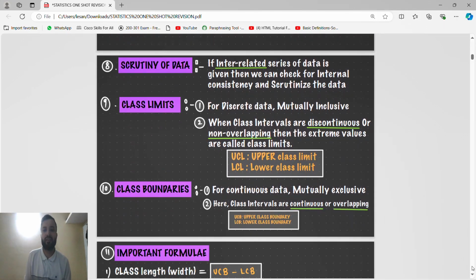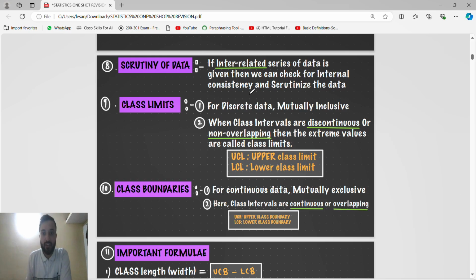Scrutiny of data, guys, this is very important. What is scrutiny? Once you have collected the data, you have to present the data. So before presentation you will re-verify. Suppose you have to do a presentation: you will collect the data and make the PPT, and before presenting you will re-verify whether everything is accurate, whether something is missing, or whether any inappropriate or wrong data is there. So scrutiny is that only. Before presentation you are doing a re-verification.